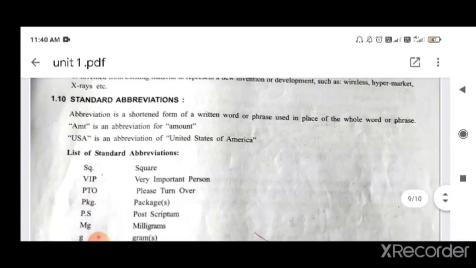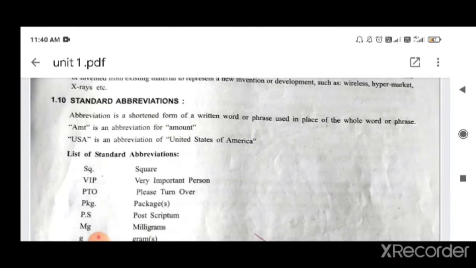Standard abbreviation. So you know what is abbreviation. Abbreviation is a shortened form of a written word or phrase used in place of the whole word or phrase. Okay, what happens is that when you have to write or you are speaking, then you don't use the full word, okay, but you use the abbreviated version, okay, abridged version.